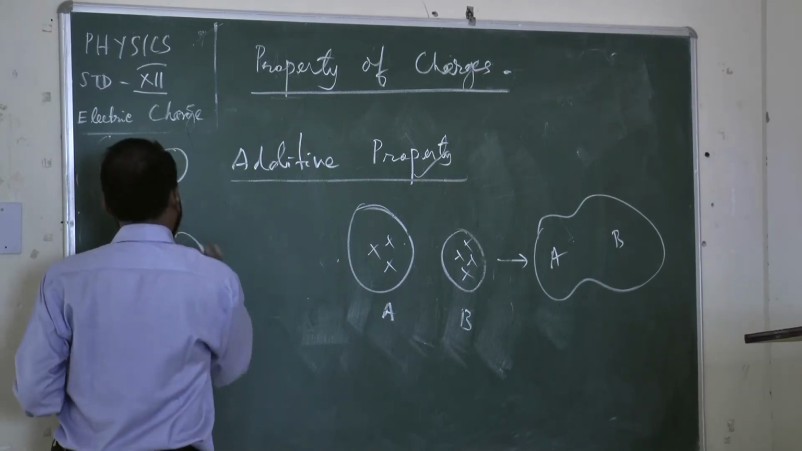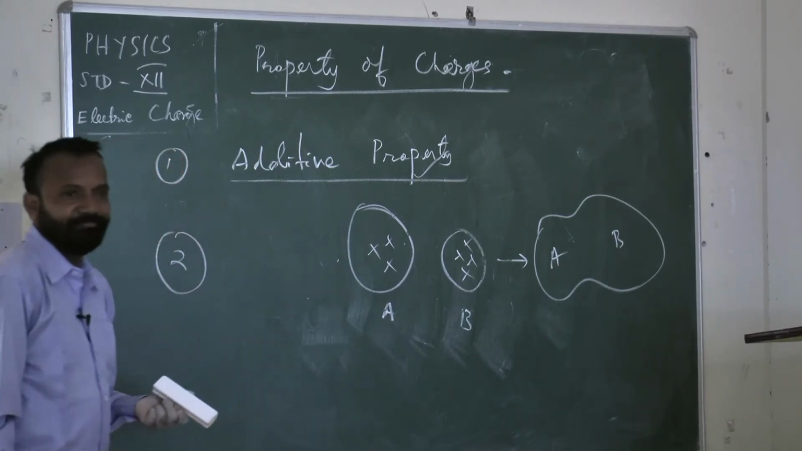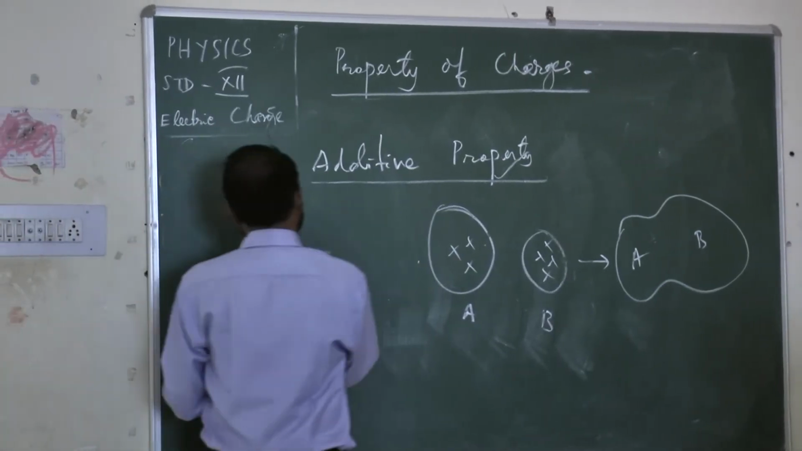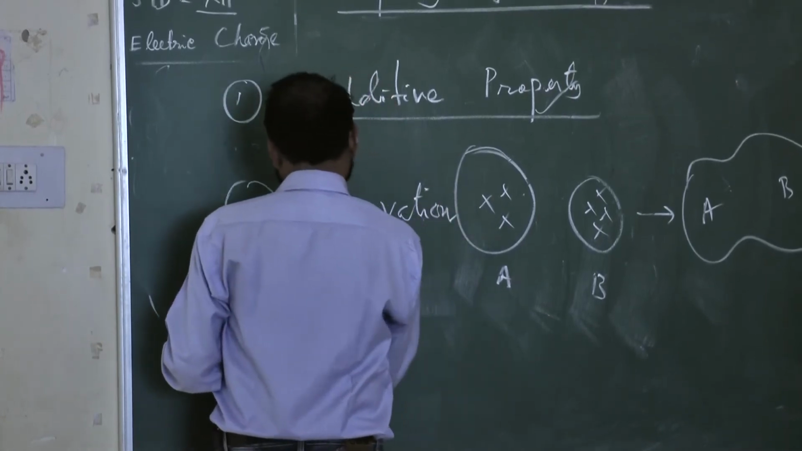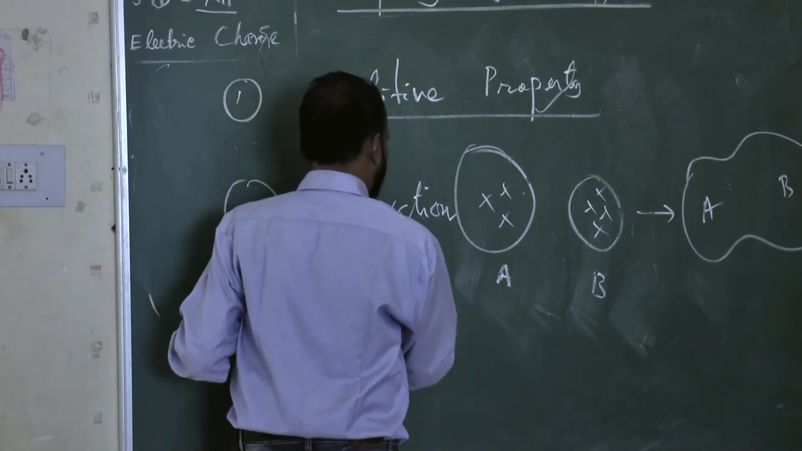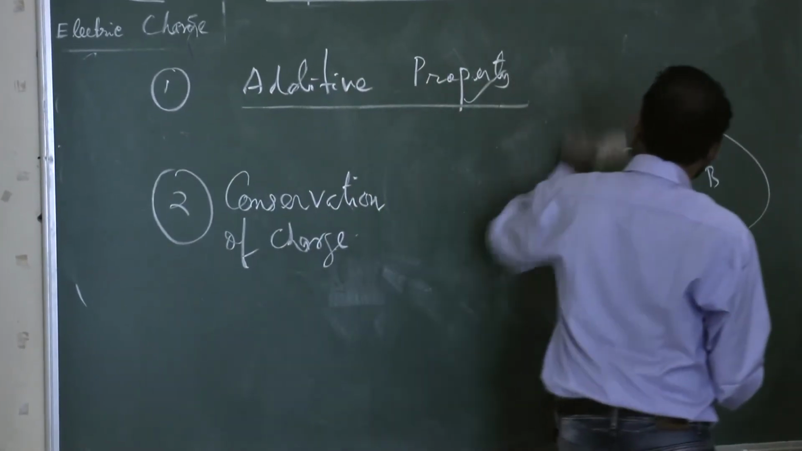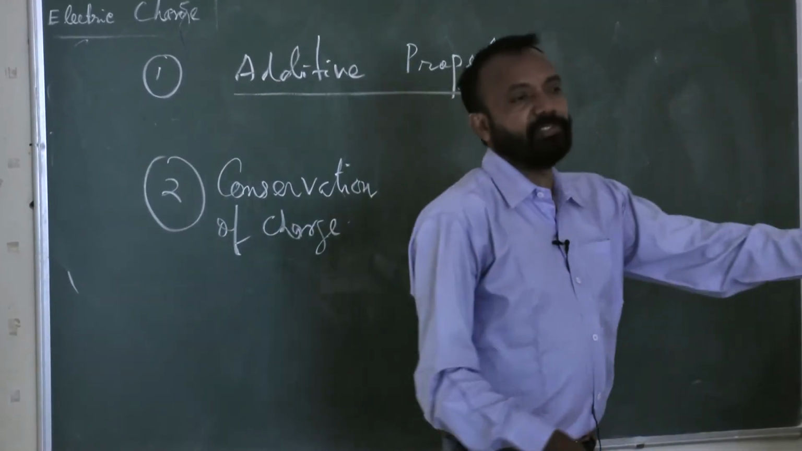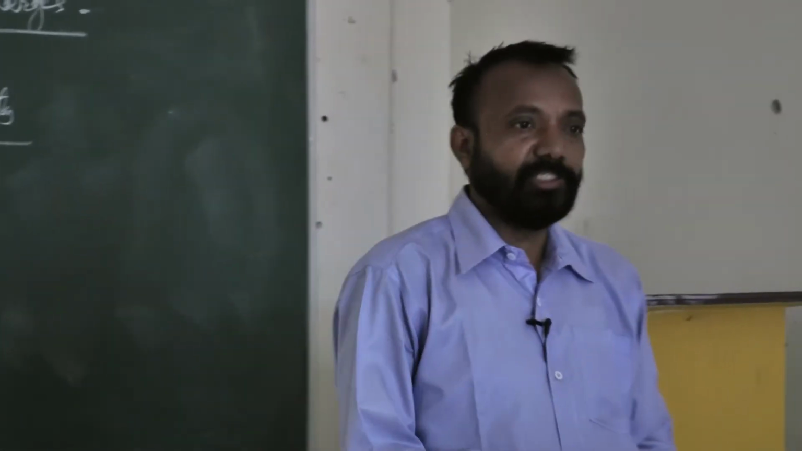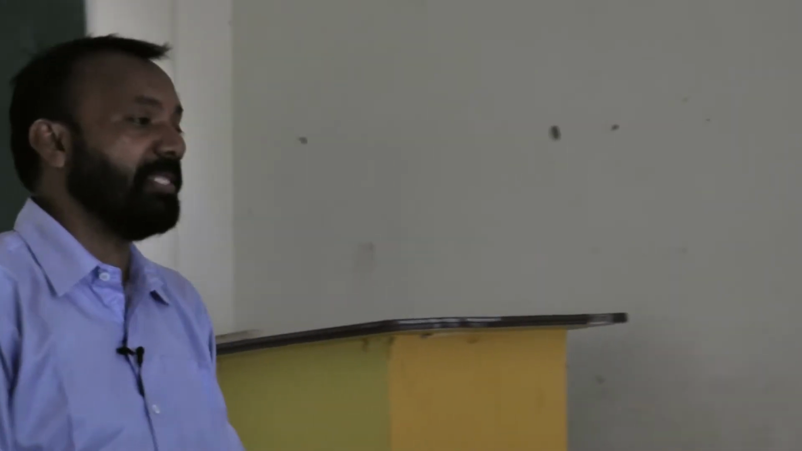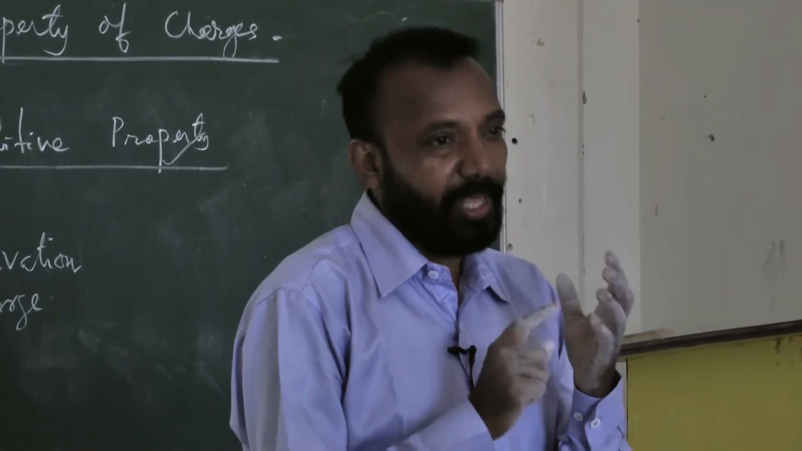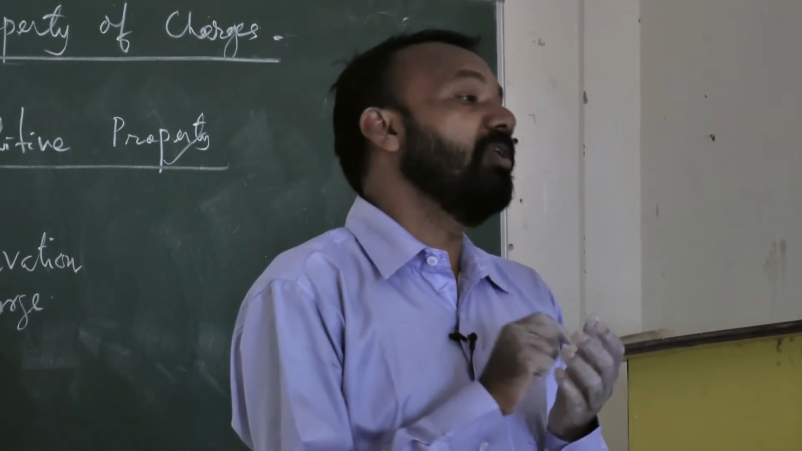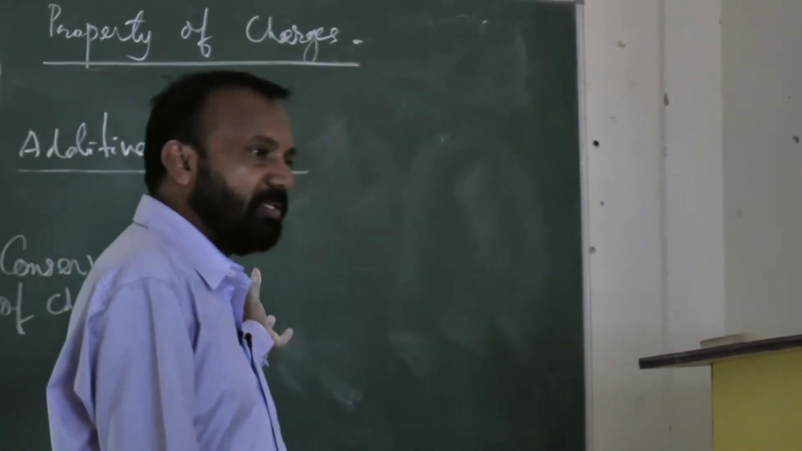Second property is conservation of charge. Charge remains conserved. Conservation of charge means what? Just like conservation of energy: energy neither can be created nor can be destroyed, it is only converted from one form to another form. Just like that, conservation of charge is there.